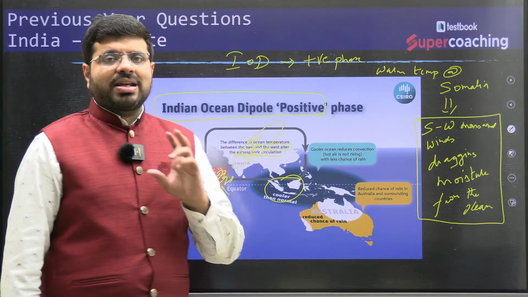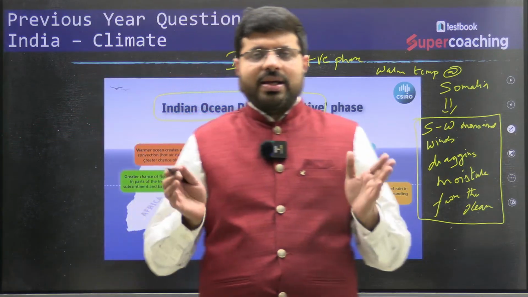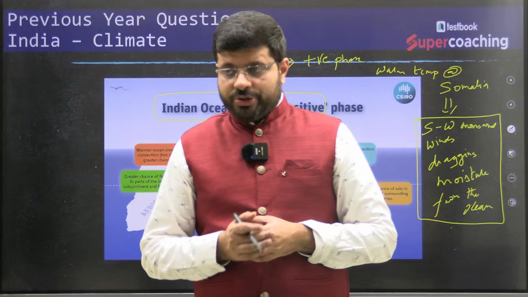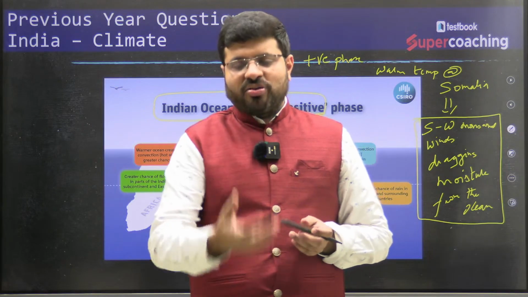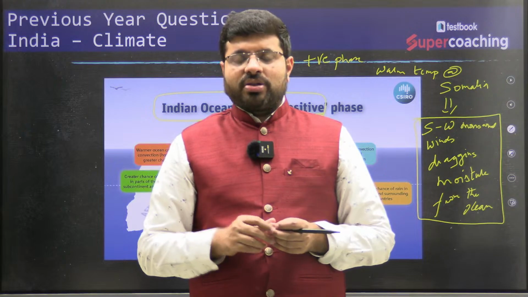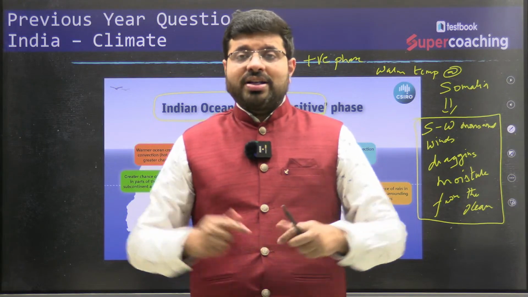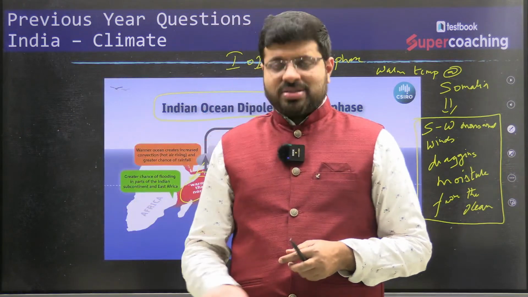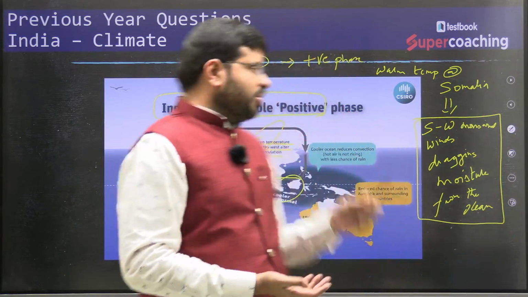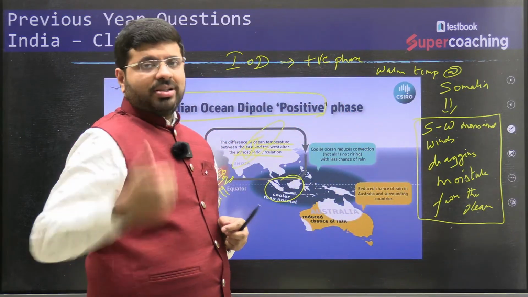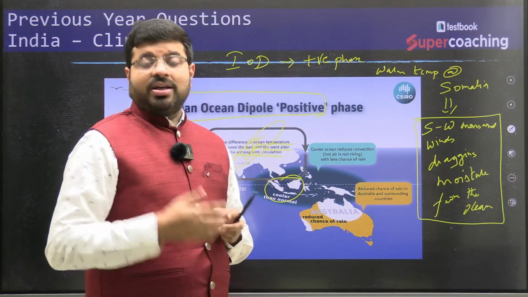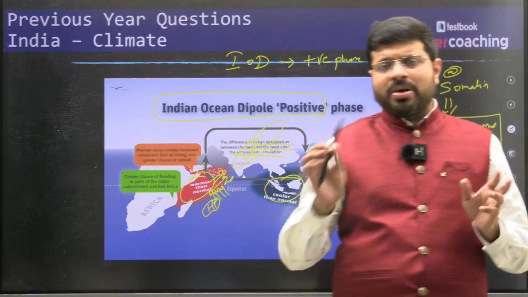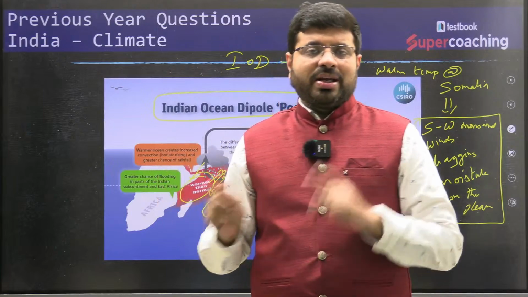So for example, monsoons are like this much here. It is like a car. For a car to be running, you need multiple things, no? You need the petrol, you need the battery, you need the car to be at the right gear, you also need the tires to be at the right position, isn't it? So there are multiple factors. For example, El Nino is one factor, Indian Ocean dipole is another factor. Monsoons are also like that only. They need multiple factors. So Indian Ocean dipole, southwest monsoonal winds. Remember, IOD, positive, favorable, negative, not favorable.